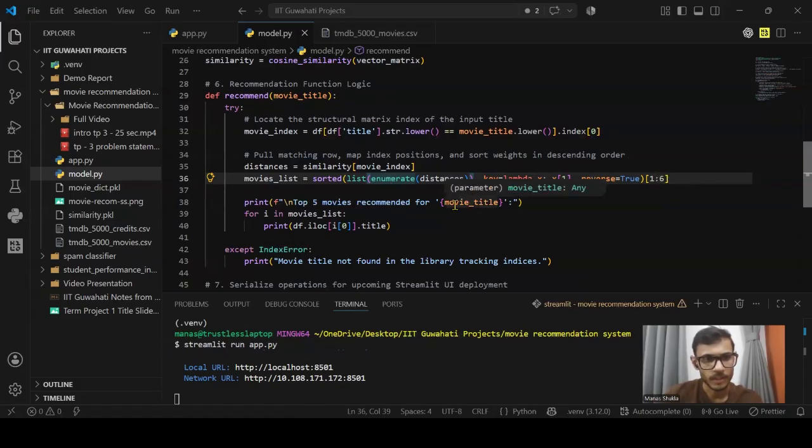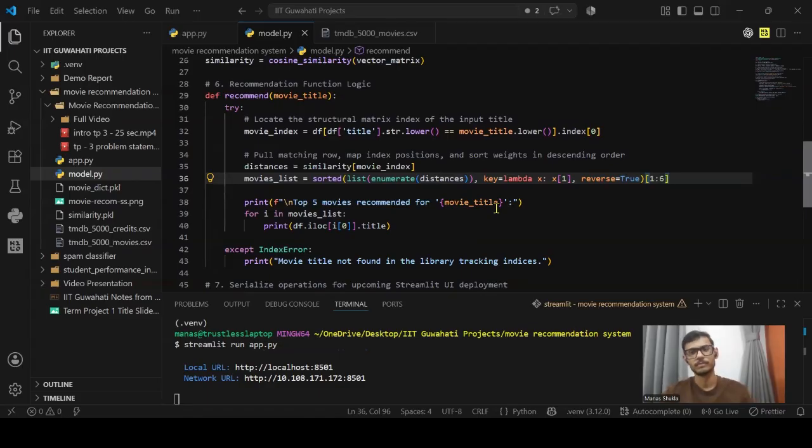Inside our recommend function, we locate the input movie's index, pull its corresponding similarity row, and sort the scores in descending order. This is the line that does the task. By using enumerate, we preserve the original row indices during sorting. We then slice from 1 to 6, which cleanly skips index 0, the movie matched with itself, and instantly returns the top 5 closest recommendations.